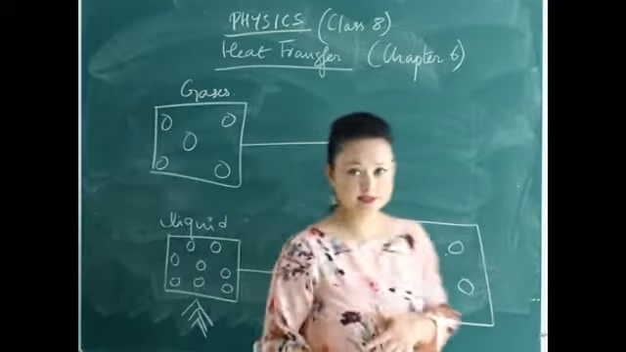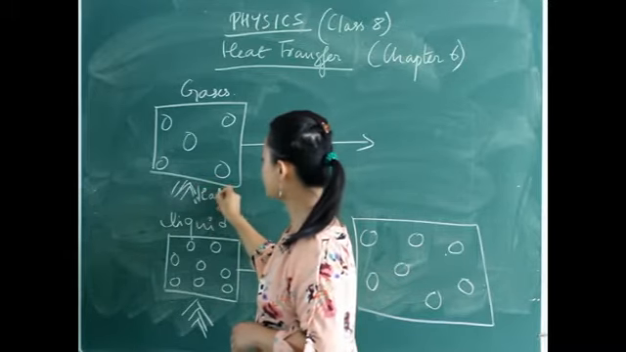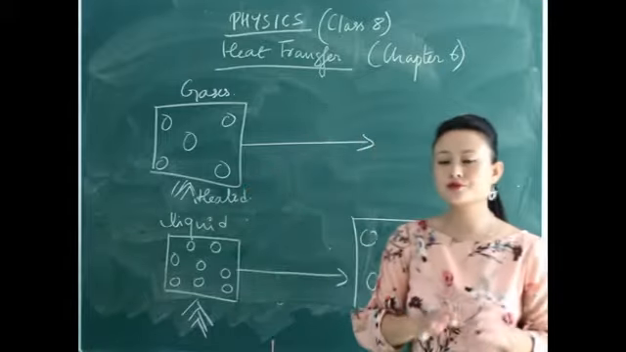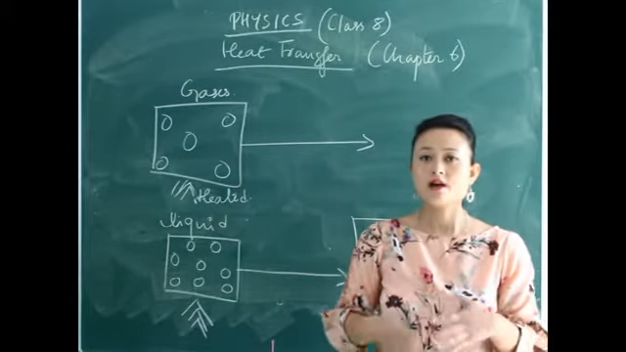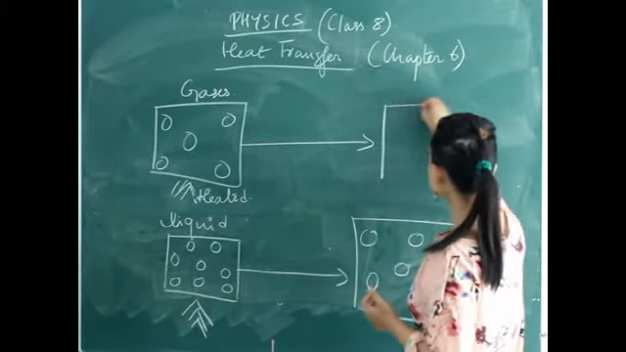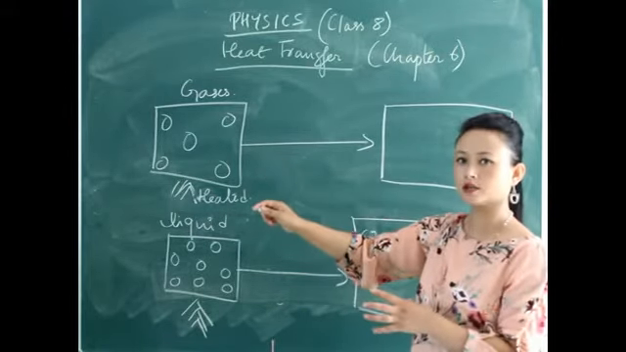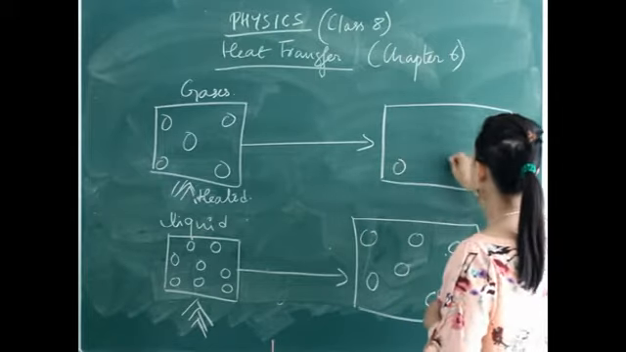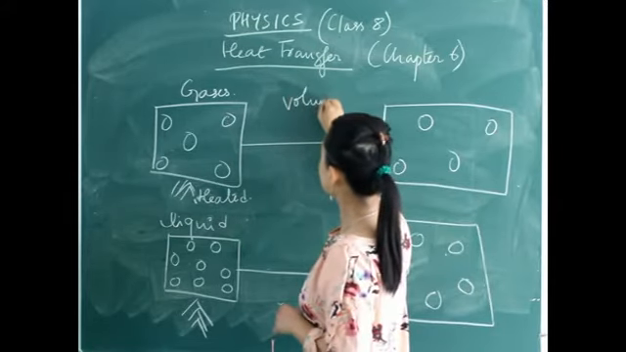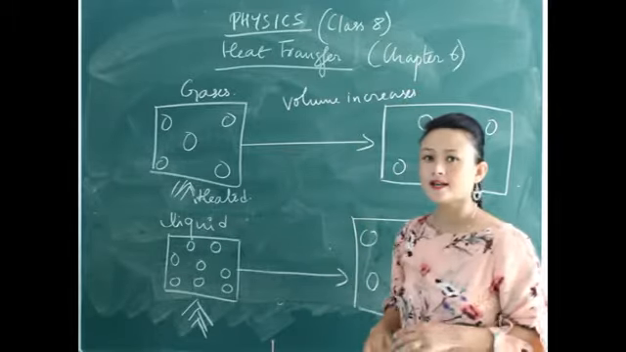So when gas particles get heated, what happens? The particles which were already far apart start moving even faster, and they tend to break the force of attraction that they already had. The weak intermolecular force of attraction becomes even weaker, and thus the particles move very far apart, thus increasing the volume. So this is what happens in gases.